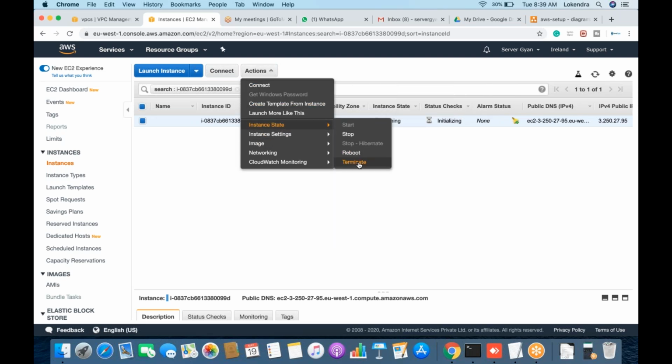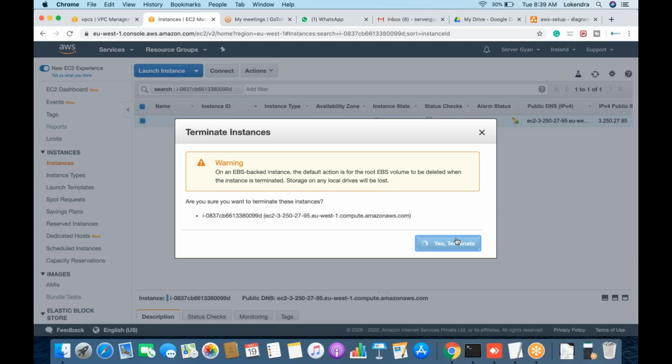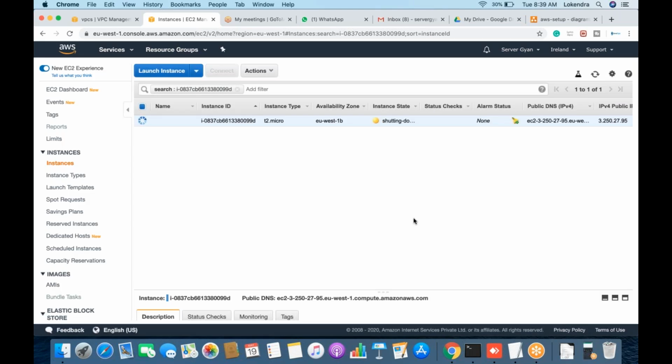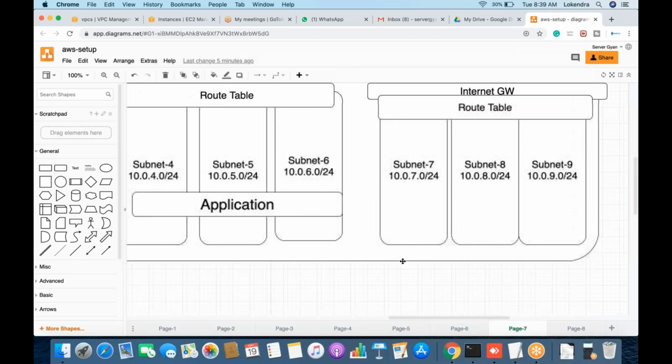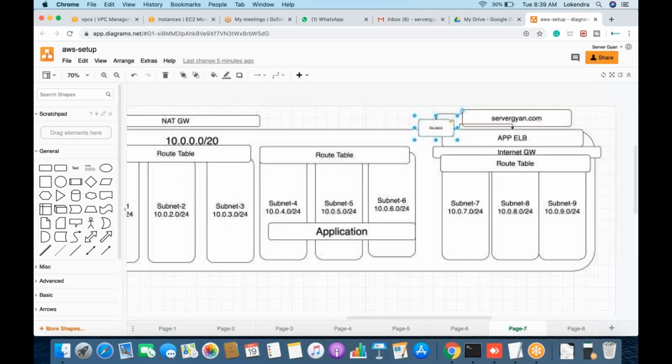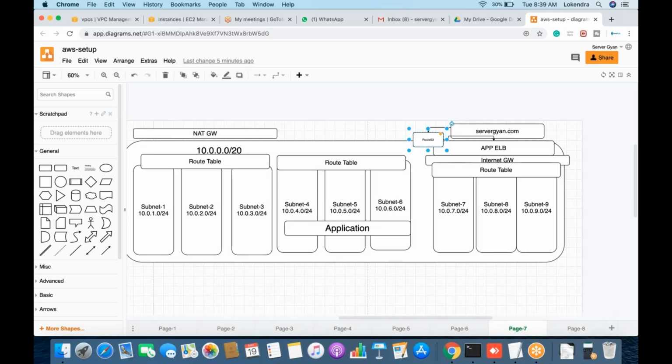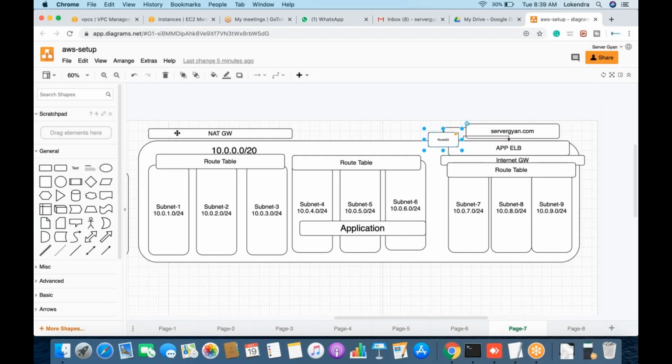So obviously I'll have to terminate this instance first. Only after that I will be allowed to delete that. So guys, are we clear on this particular thing, how to manage VPC sort of things? Yeah, I have one question. How to connect two VPCs in two different regions?